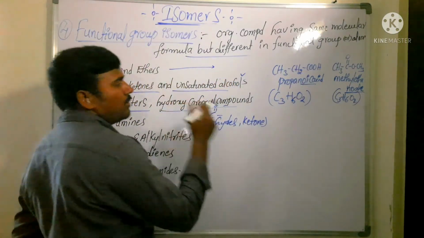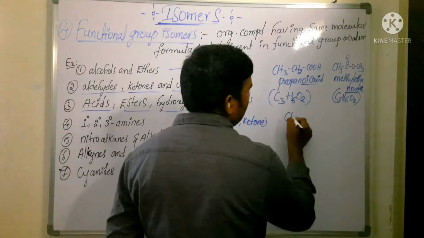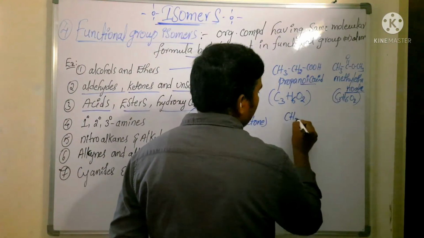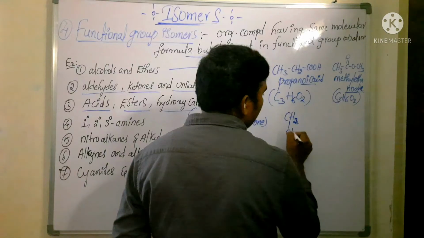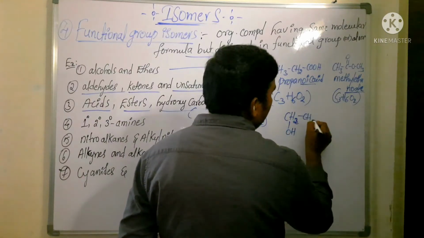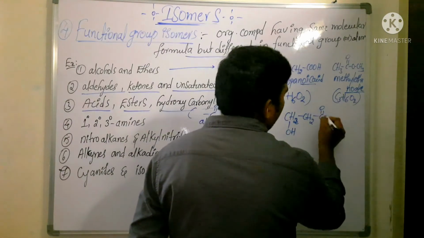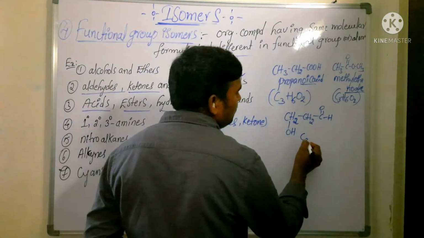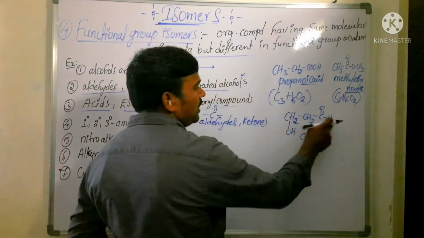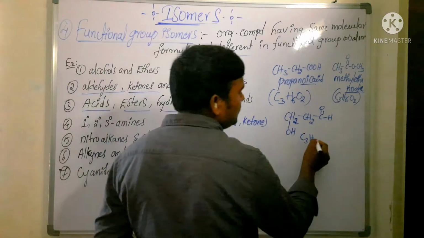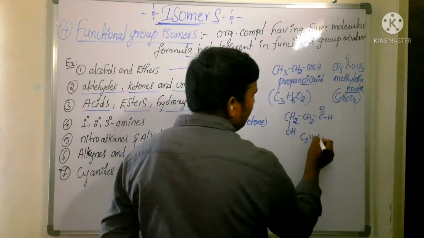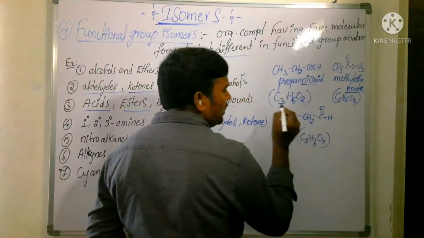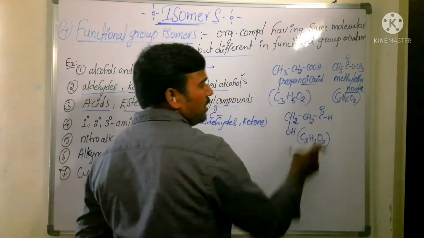And also hydroxycarbonyl compound. You can take another one. The same compound you can take like this, CH2OH, CH2, C double bond OH. Now in this case, does it have the same molecular formula or not? 3 carbons. How many hydrogens? 6 hydrogens. Here one oxygen, here one oxygen. So it is hydroxyaldehyde.